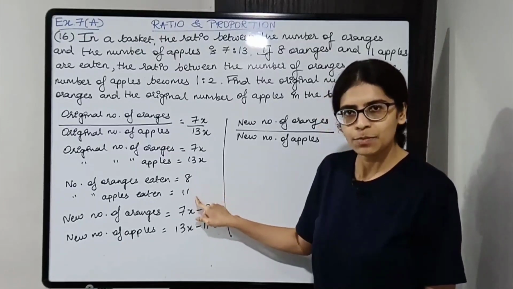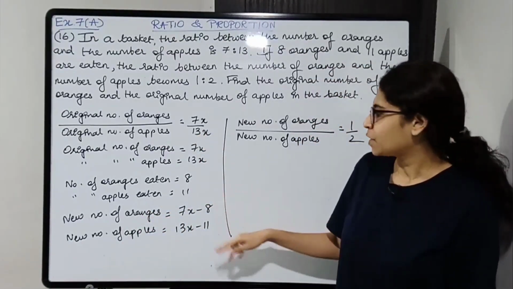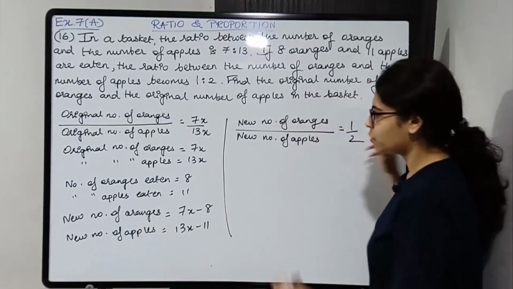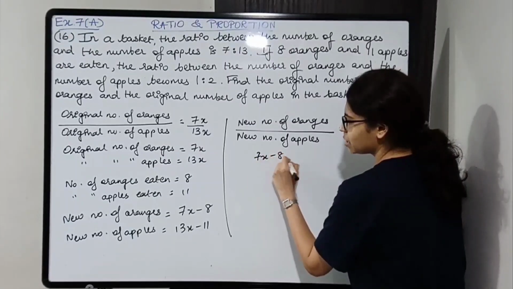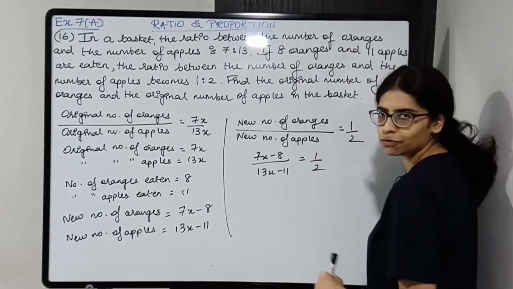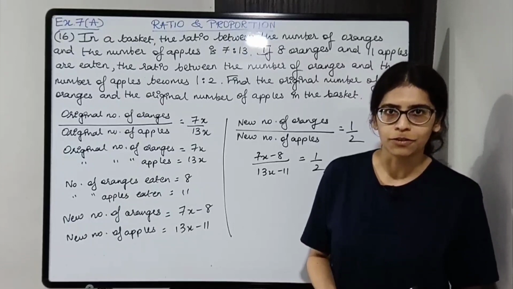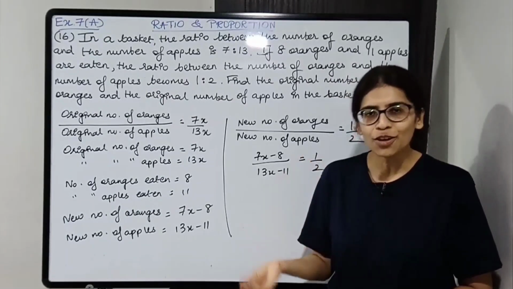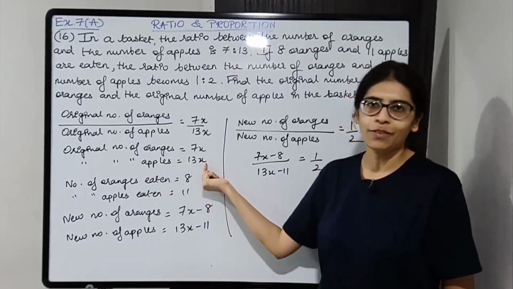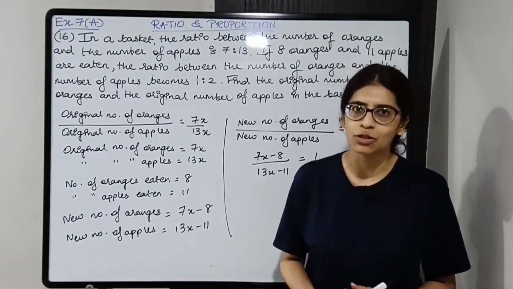Out of these many are eaten, so new number will be the original minus the eaten. So we get this. Now we'll substitute that over here. New number of oranges is 7x minus 8 and new number of apples is 13x minus 11. It is equal to half. Cross multiply and you will get the value of x on solving further. Once you get the value of x, you will easily be able to find the number of oranges and number of apples. So let's now write down proper statements and then solve.